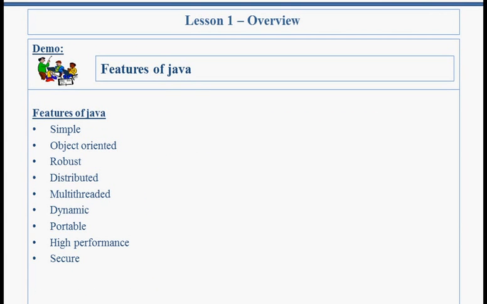Features of Java. To support internet application development, Java has the following features. Simple: Java is easy to write and debug because Java does not use pointers explicitly. Object-oriented: Java is a purely object-oriented programming language, which we will discuss in OOPS concepts. Robust: robust simply means strong. Java uses strong memory management by automatic garbage collection, and there is no concept of pointers, which avoids security problems. There is exception handling and a type checking mechanism in Java. All these points make Java robust.